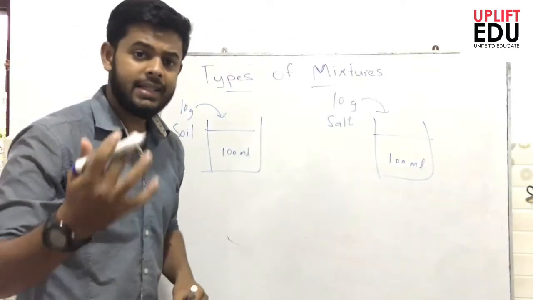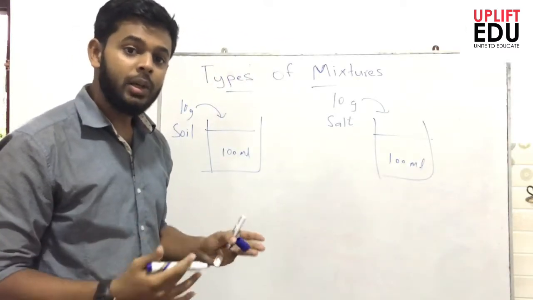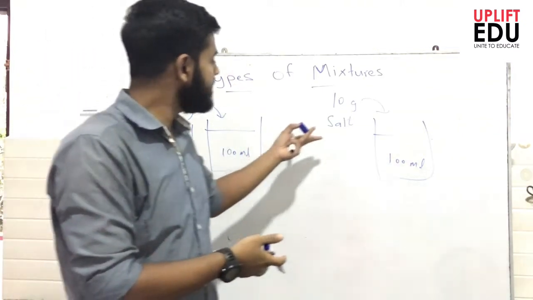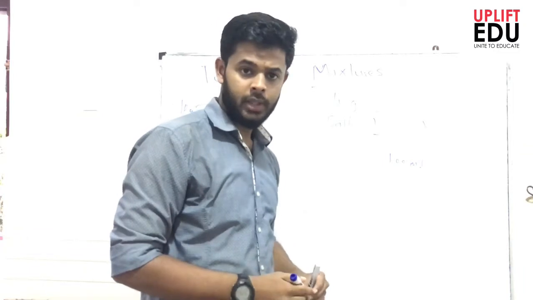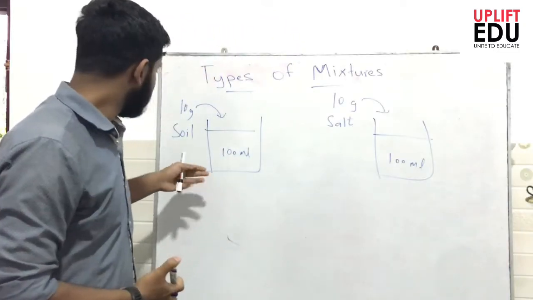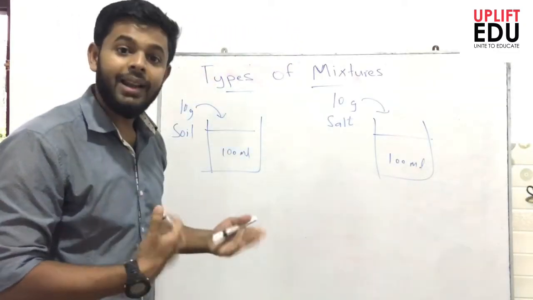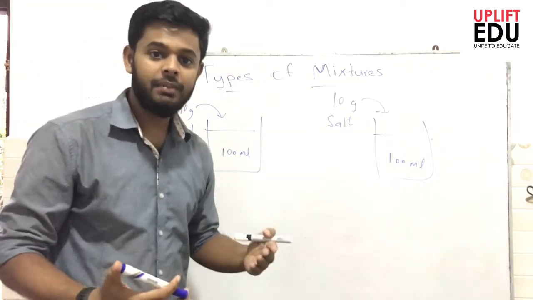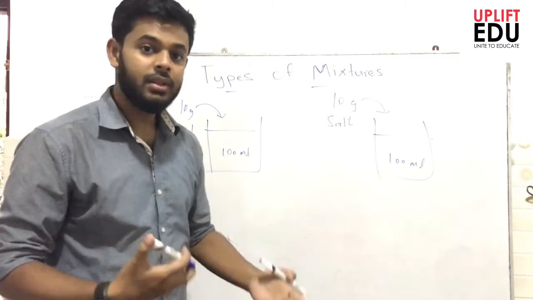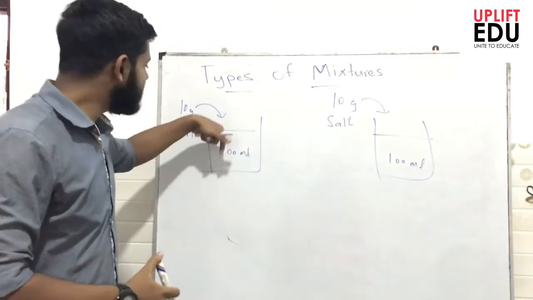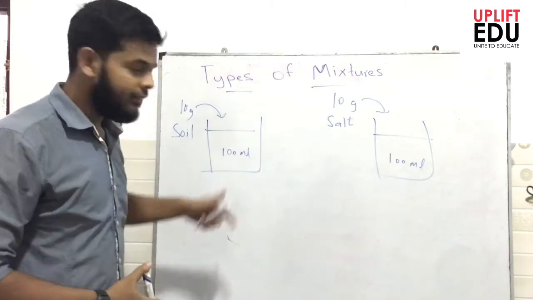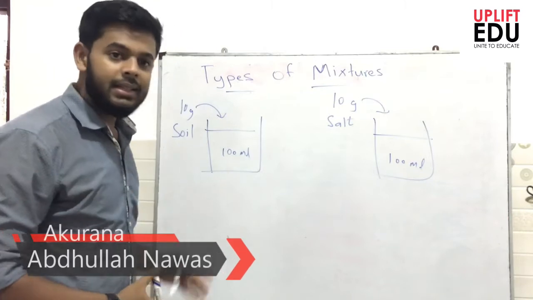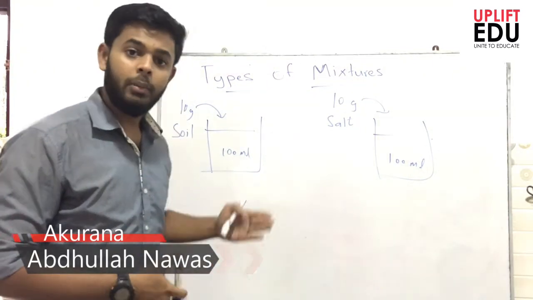Now, as a student, you might be able to imagine what the observation will be when I am adding soil, as well as when I am adding salt. When I am adding soil, you will see immediately the color changes to brown, the color you see during the rainy time in river water or drainage water. When I stir really well, I see the particles whirling around, and let me allow it to settle for some time, for about a few hours.